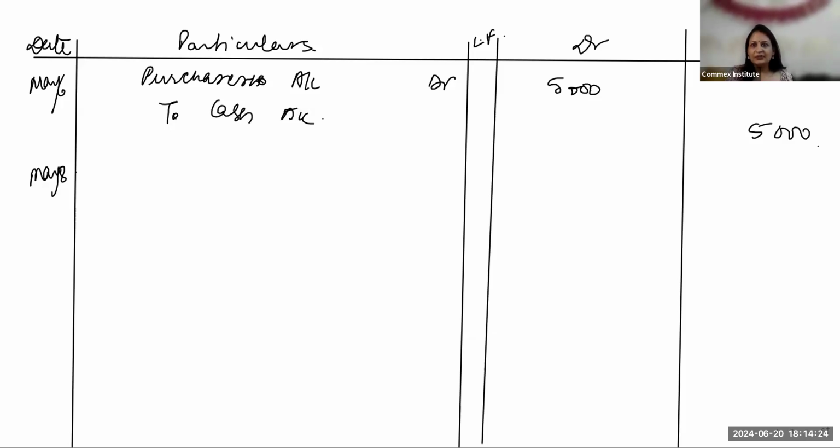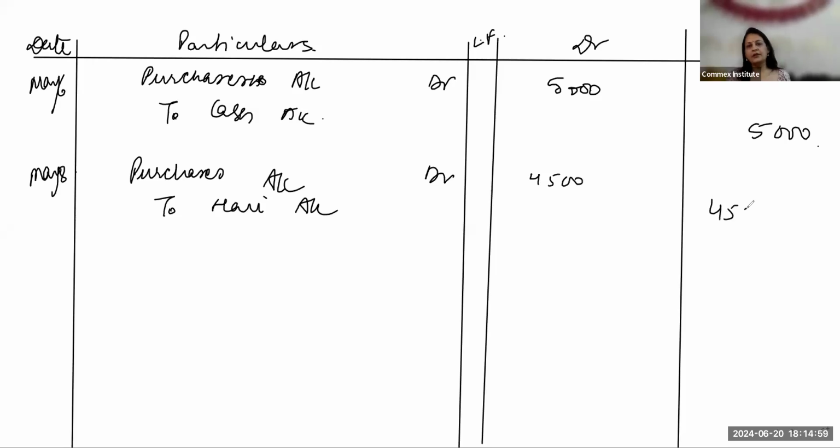Isha. Yes, Isha. Yes, ma'am, it would be purchases account debit 4,500 to Hari account 4,500. Narration. Ma'am, narration would be being purchased goods on credit from Hari. Yes. So it will be purchases account debit to Hari account, and the amount will be 4,500 and 4,500. May 10.